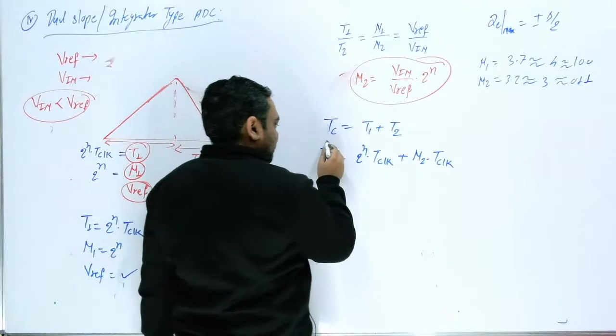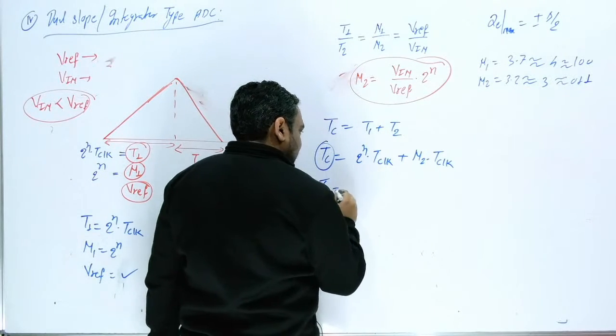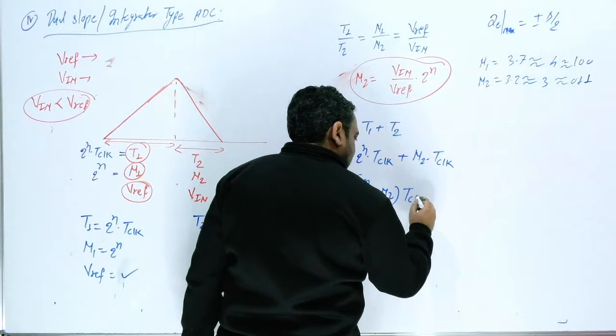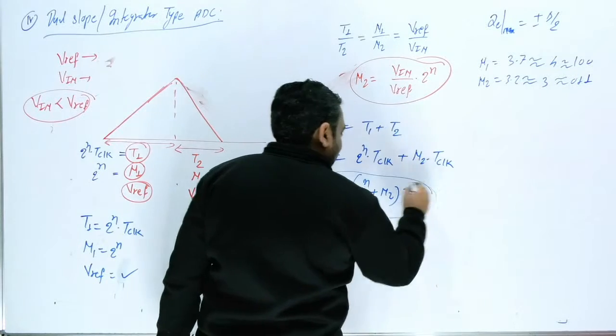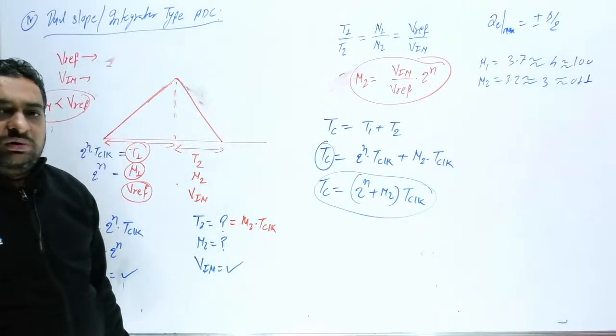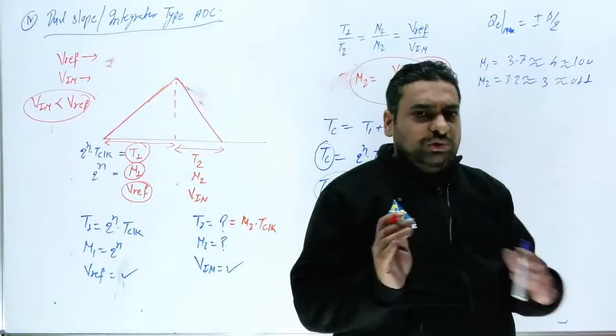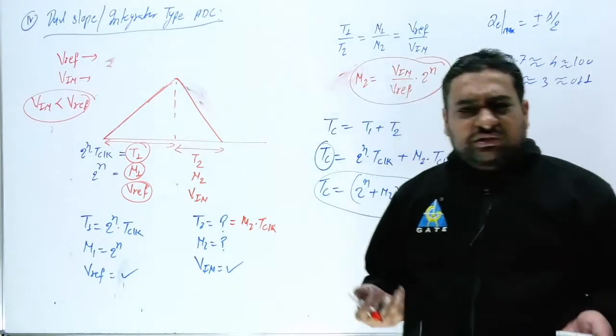Then you can put the value. So what will be the conversion time? You can write this is nothing but 2 raised to power n plus N2, into T clock. Now one important thing: N2 you have to consider will be an integer. But you have to check, sometimes the examiner can also be wrong here.